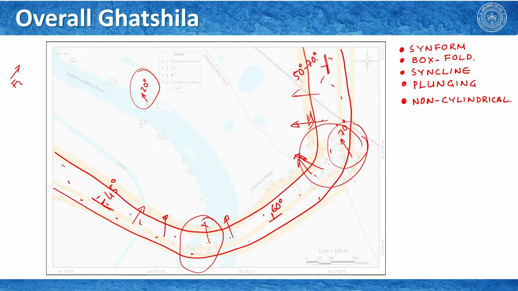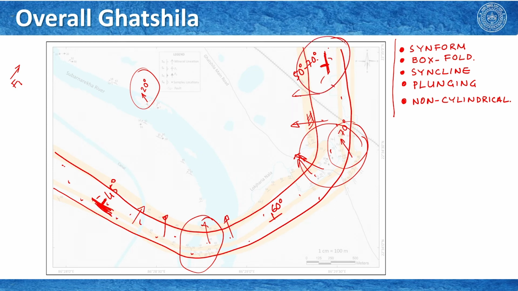Okay. So, what we see here is that we can actually interpret all these things, and we can also see that the dip on this side of this limb is much less compared to the dip that we have encountered on this side, in this limb.